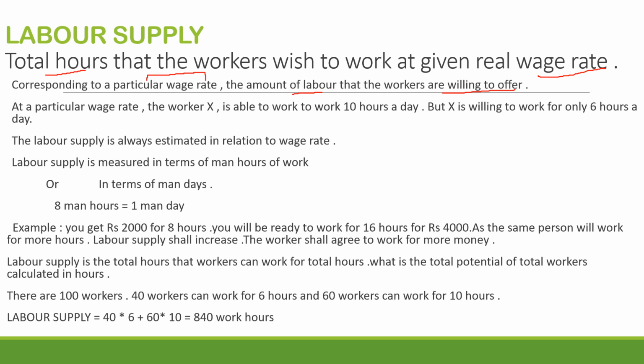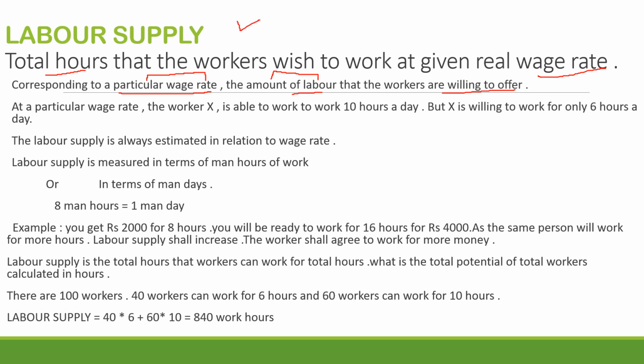Now, with the change in the wage rate, the amount of labor will also change. This is very simple. Supposing the daily wage rate is 300 rupees. It may go to 500. When it goes to 500, how many days will that worker work? Maybe he is happy with this particular amount of money. So, I am stressing that corresponding to a particular wage rate, the amount of labor that the worker will put in is our labor supply.